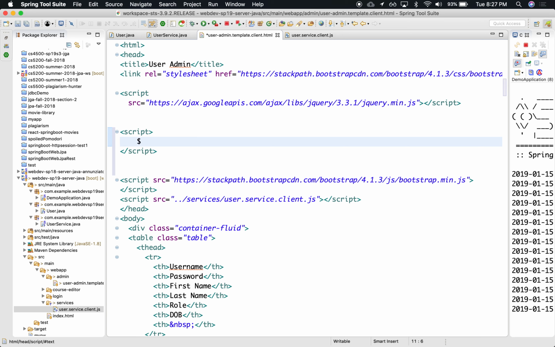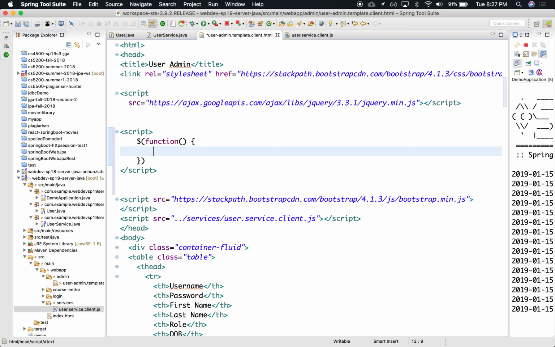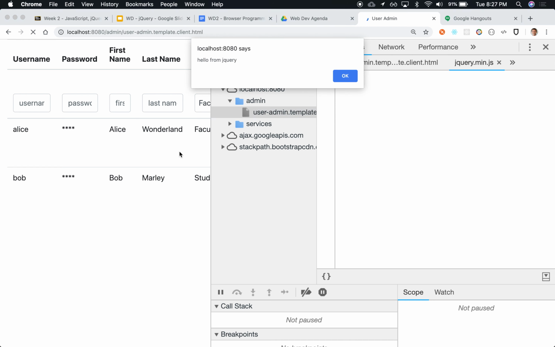We can say $ function. So this $ was declared by loading the jQuery library, right? So hopefully it's there already, and we can say alert and say hello from jQuery. If we load this again, notice that it says hello from jQuery. So indeed, we know jQuery has been loaded, right? We're ready to go there.